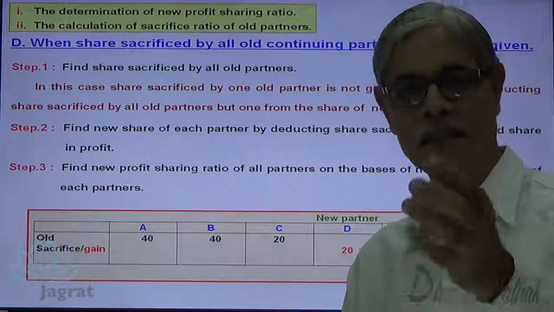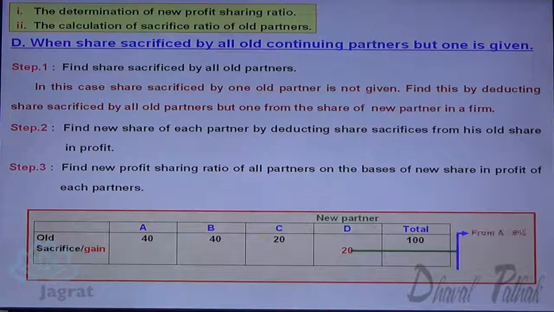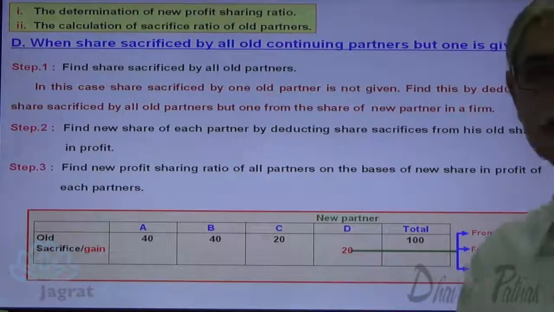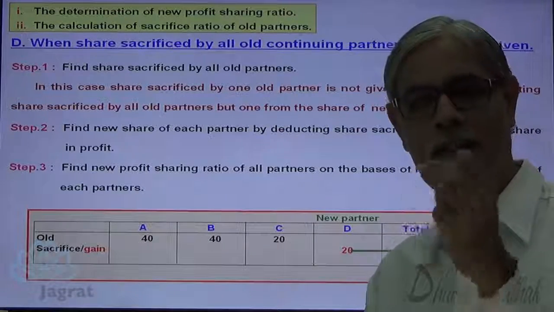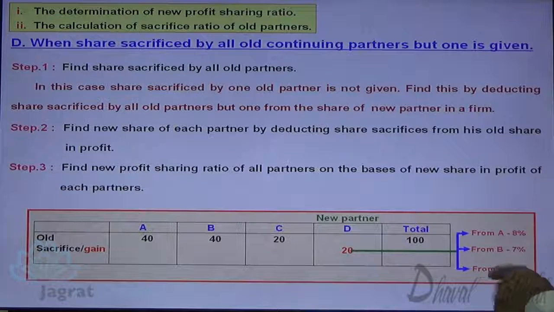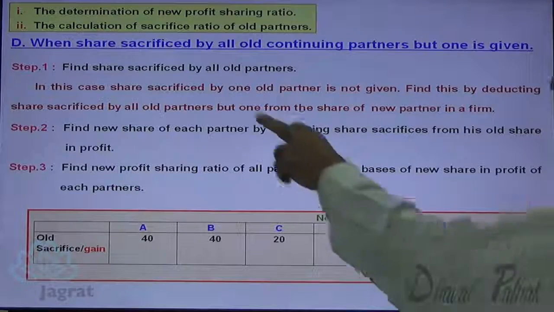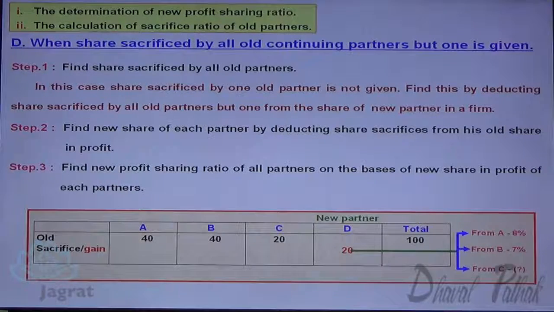You are given the percentage of profit sacrificed by A and B. So A has sacrificed 8%, B has sacrificed 7%. But you are not given what is the sacrifice made by C. So, what is the sacrifice made by C is a question mark that is not given. So, in first step, you are required to find out this percentage.